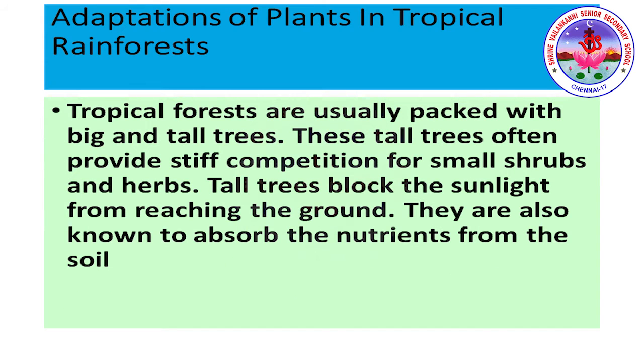Adaptation of plants in tropical rainforest. Tropical forests are usually packed with big and tall trees. These tall trees often provide stiff competition for small shrubs and herbs. Tall trees block the sunlight from reaching the ground. They are also known to absorb the nutrients from the soil.